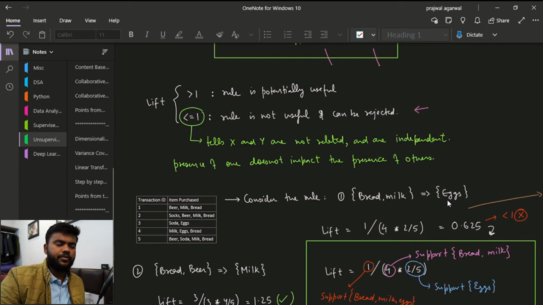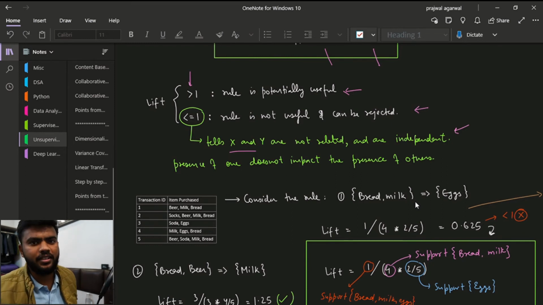It is not useful. And if the value is greater than 1, then the rule is potentially useful. Basically, if the value is less than or equal to 1, it tells us that X and Y are not actually related and are independent of each other, and the presence of one does not impact the presence of the other. So if they are not related, there cannot be any association, right?